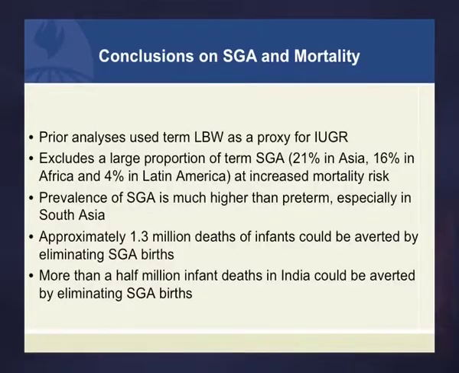So conclusions on this part in regard to mortality are, first, that the prior analyses use the low birth weight category as a proxy for intrauterine growth restriction or fetal growth restriction. And this excludes a large proportion of the term SGA babies who are at increased risk of mortality.